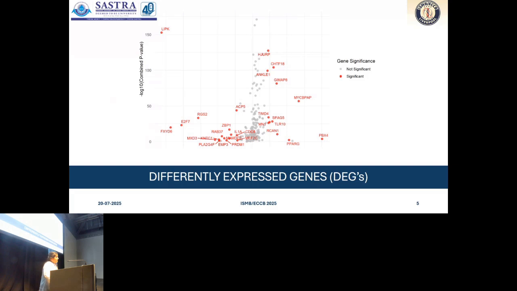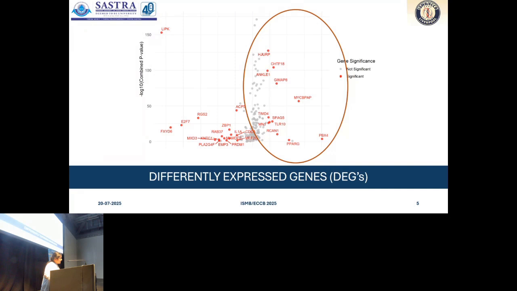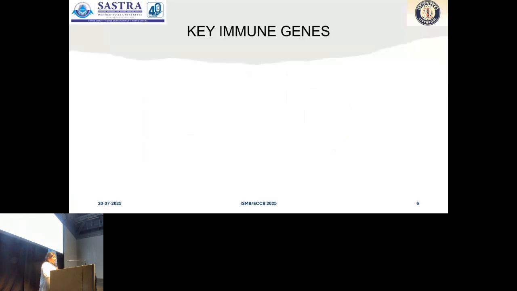Differentially expressed genes. From here, we found 28 significant genes. The green circle indicates the down-regulated genes and the maroon circle indicates the upregulated genes. Here, the most upregulated gene was PBX4 and the most down-regulated gene was LAPK.